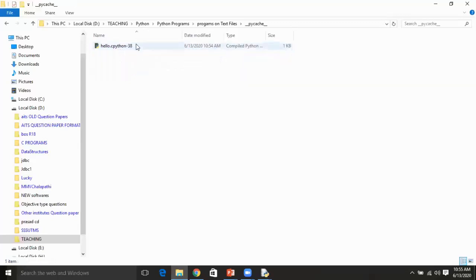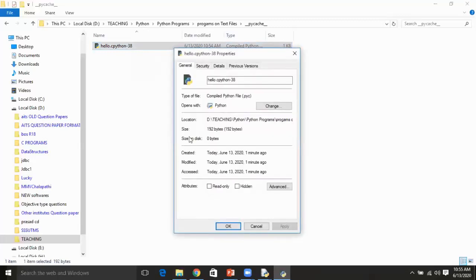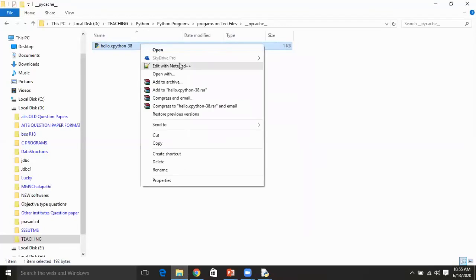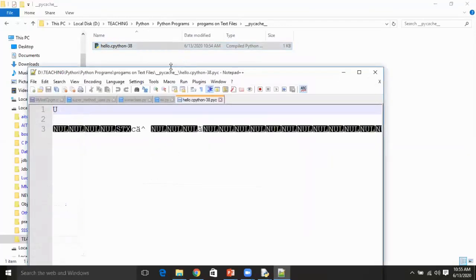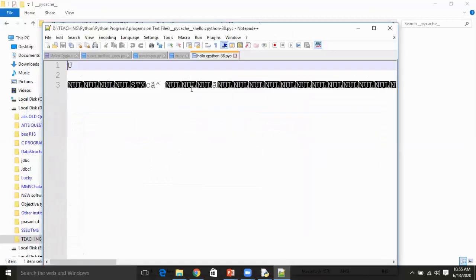Go into it, and you can clearly see a compiled Python version of the file, whose extension is pyc. Right click on it, go to the properties, and you can clearly see it is a compiled Python file with the extension .pyc, and this file is called a binary file. Try to open this binary file, and you can clearly see that it is not understandable to an ordinary user. It is only understandable by the compiler or by the system software.